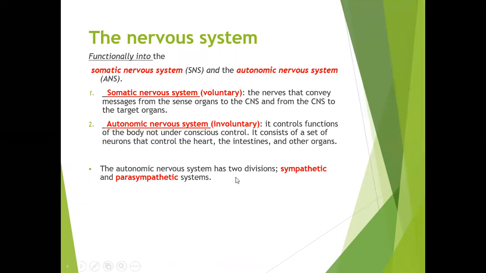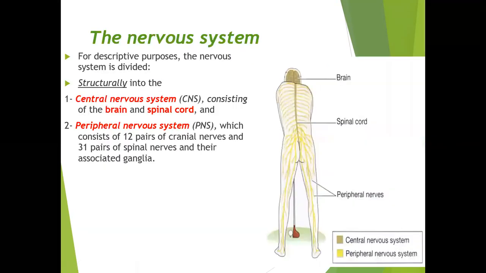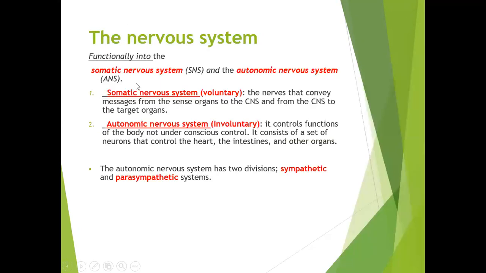The autonomic nervous system has two divisions, the sympathetic as well as the parasympathetic. So once again, I will repeat. Structurally, the nervous system is divided into two parts: central as well as the peripheral nervous system. Functionally, it is divided into somatic and autonomic. Autonomic is again divided into sympathetic and parasympathetic.